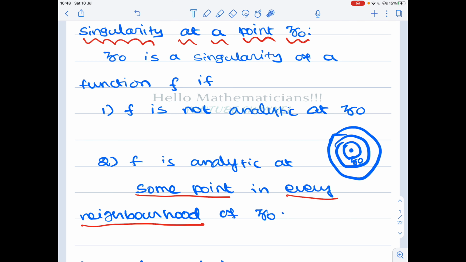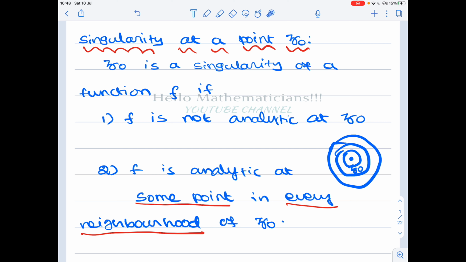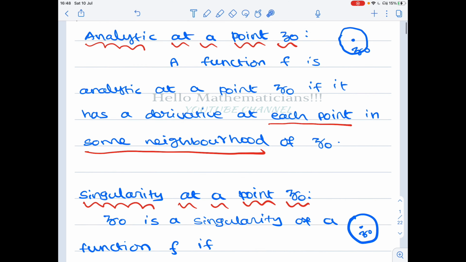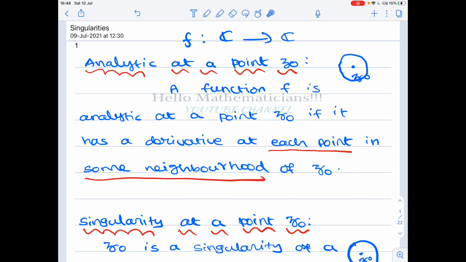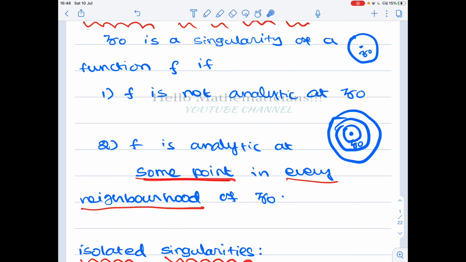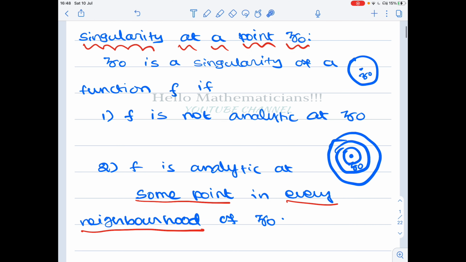Therefore, a function is analytic at a point z naught if there exists a neighborhood in which at every point the function is analytic. But for a singularity, for every neighborhood there is a point. That is the difference you should try to understand. Here I have noted it: analytic means each point of some neighborhood; singularity means some point in every neighborhood. That is a conceptual difference.